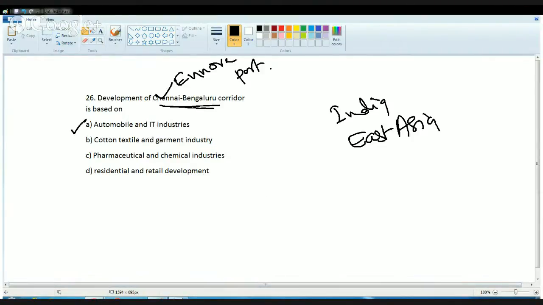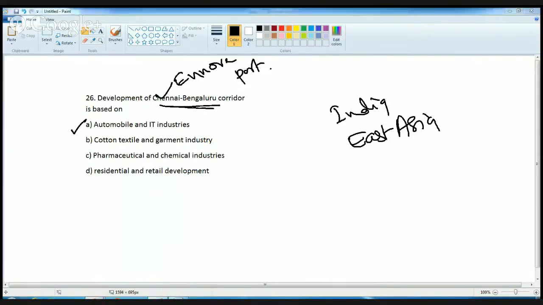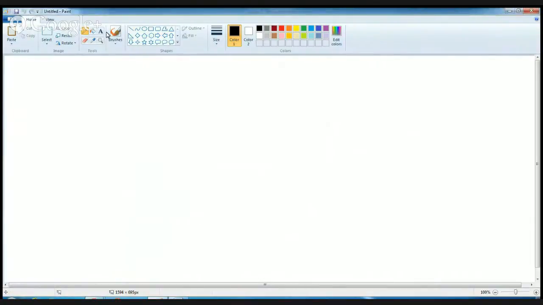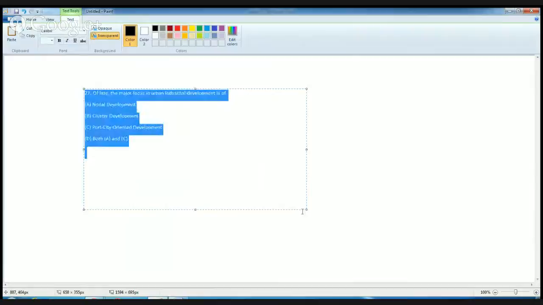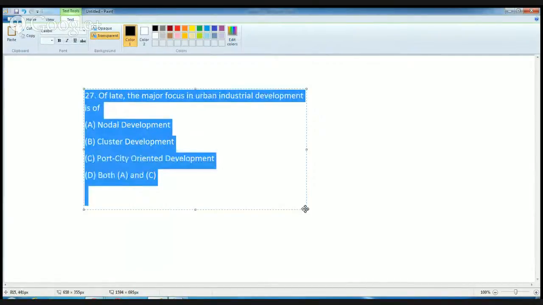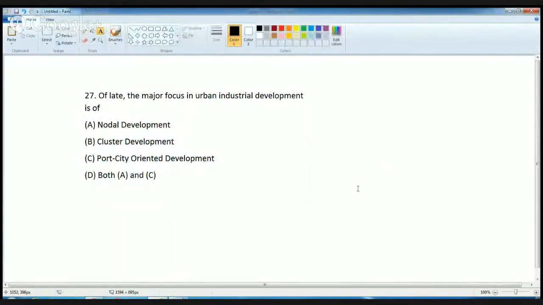Now the next question is: of late, the major focus on urban industrial development is. This is a very conceptual and tricky question. Now, read this question properly. Of late, the major focus in urban industrial development is on.